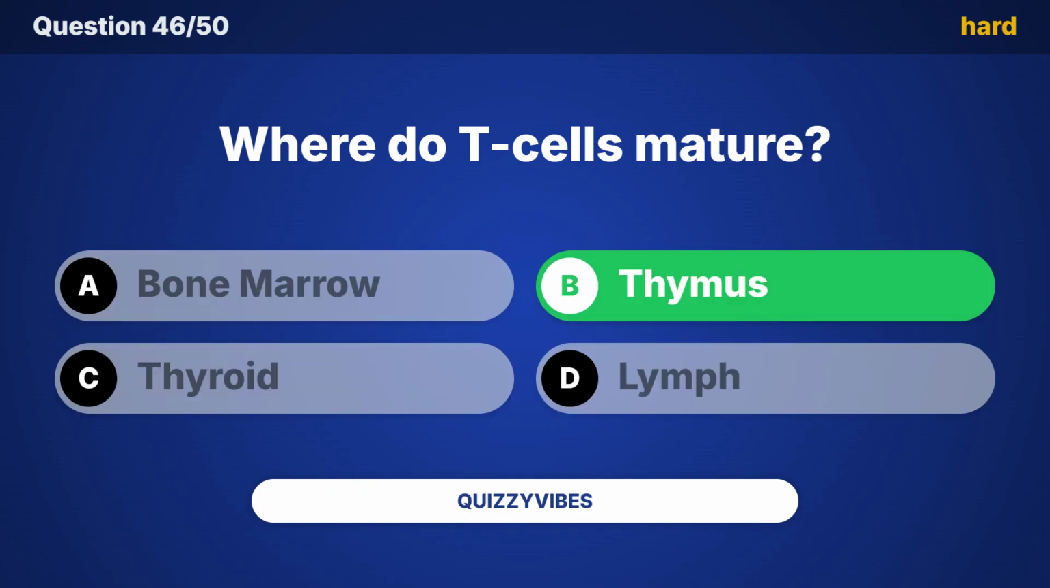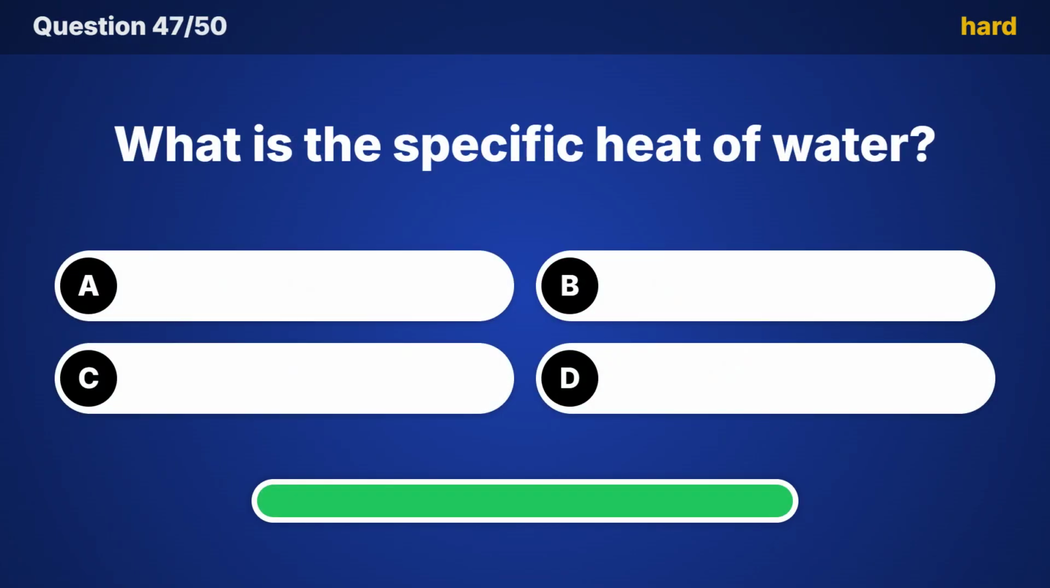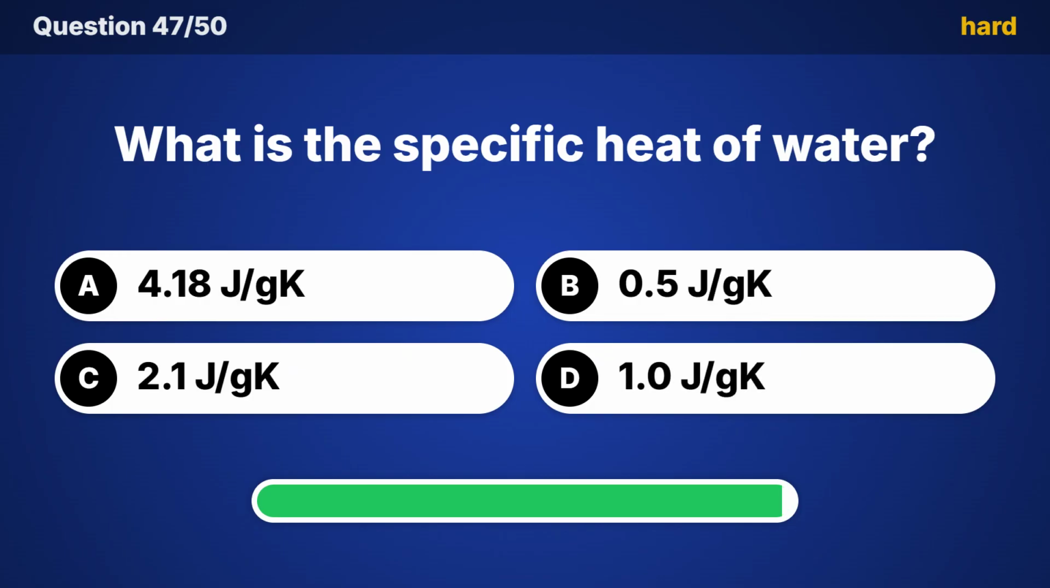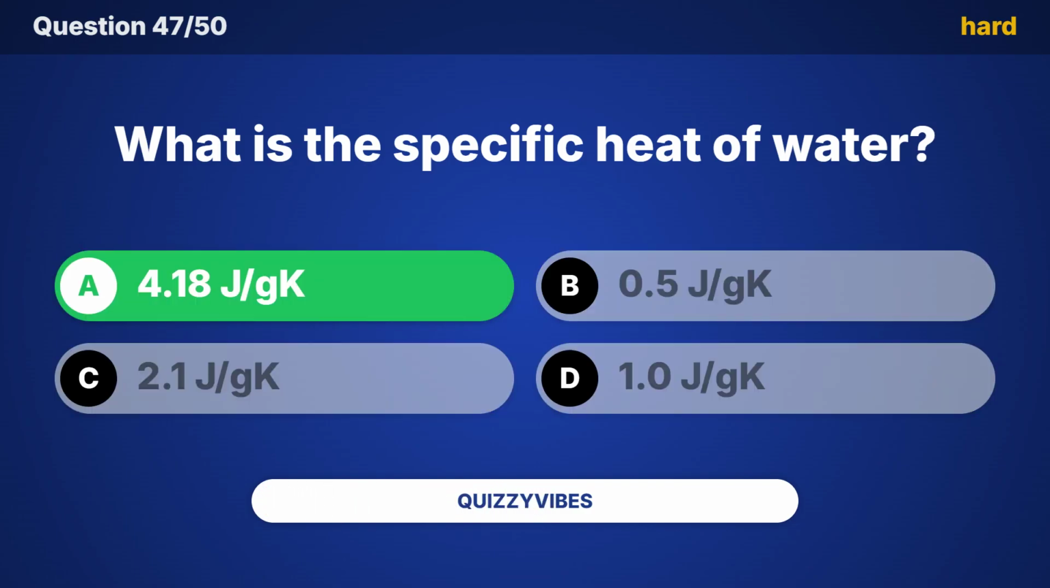Where do T cells mature? Answer, thymus. What is the specific heat of water? The answer is 4.18 J/gK.